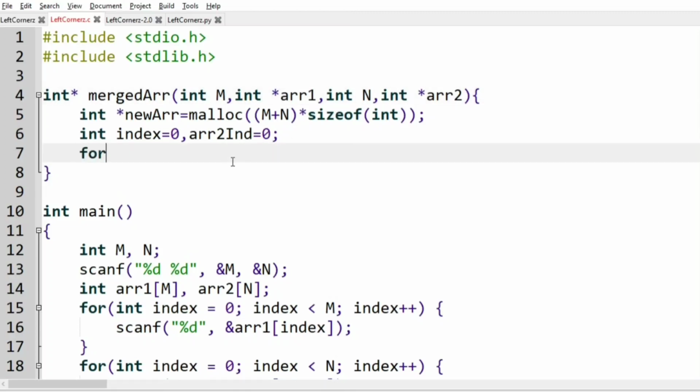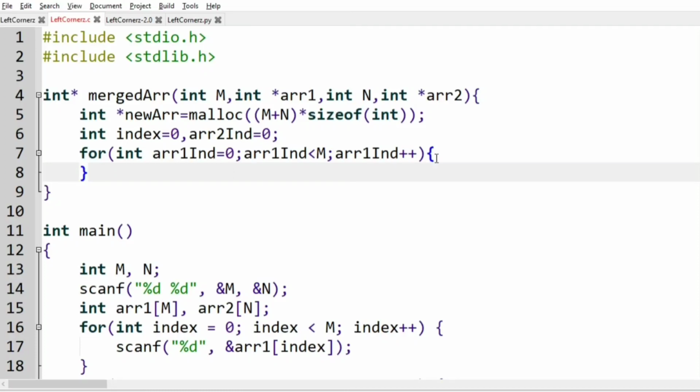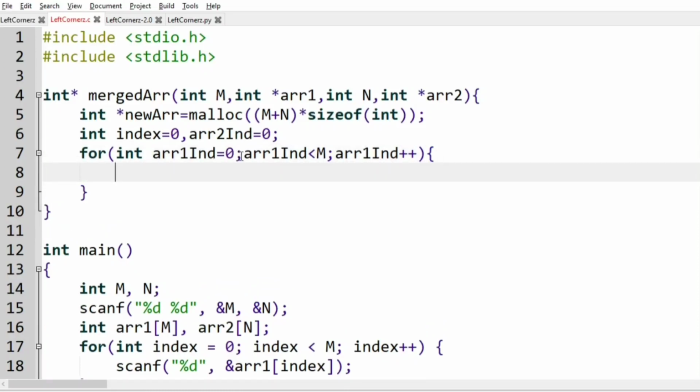So now we must iterate over array 1, that is for int array 1 index equal to 0, array 1 index less than m, and array 1 index plus plus. So while iterating through the array 1, we are going to append it to the new array. So new array of index plus plus equal to array 1 of array 1 index,